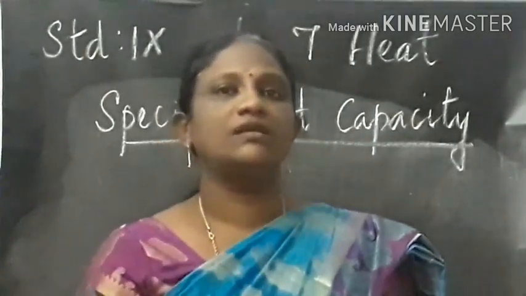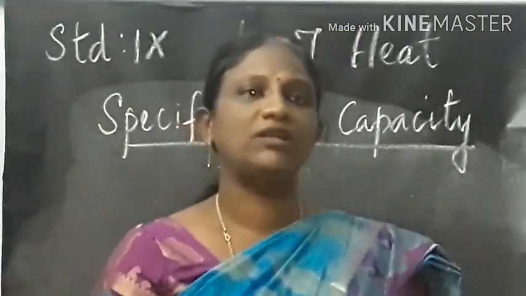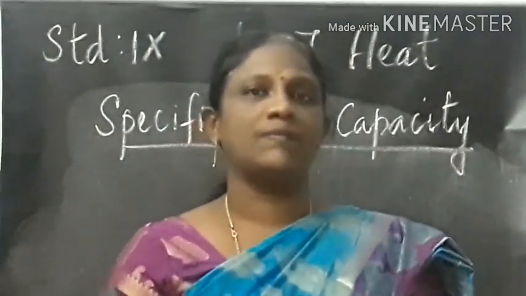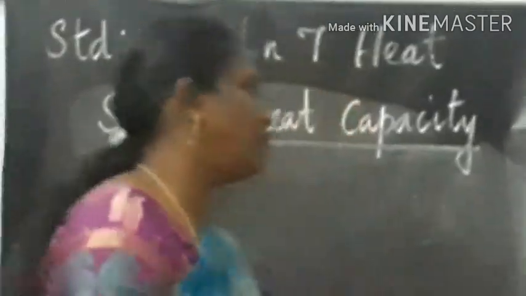The heat lost or absorbed depends on three main factors.